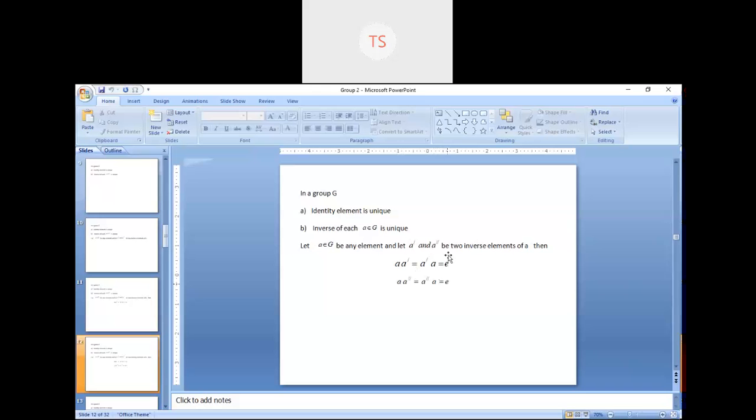Okay. Now see, in these two lines, what we have done: suppose you have a and a dash, you are getting e. Again you have a and something else, you are multiplying, again you are getting e. So here if you compare these two lines, these two are the same. But what about this a dash and a double dash?